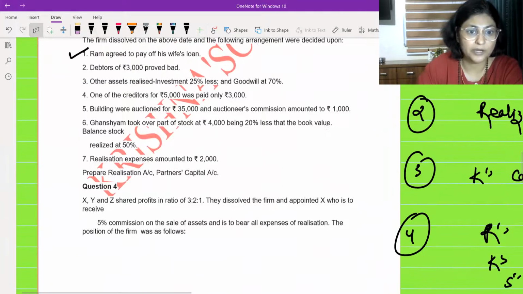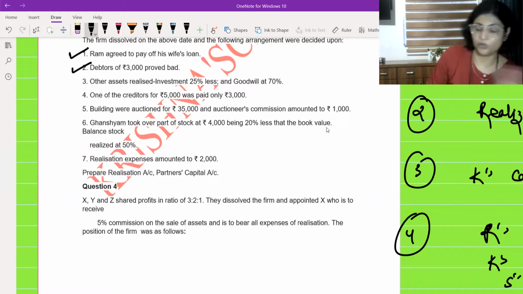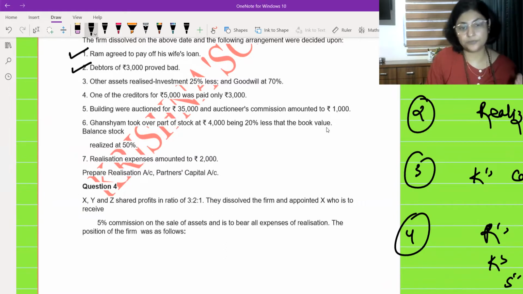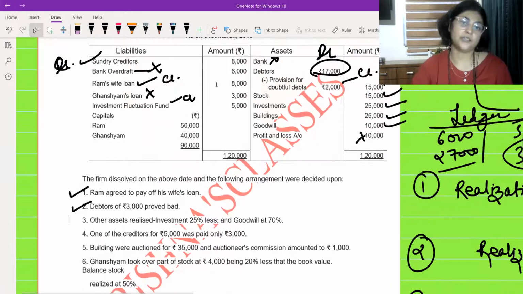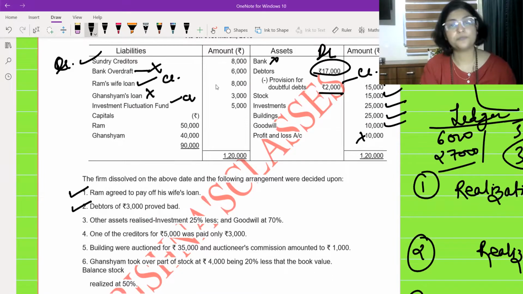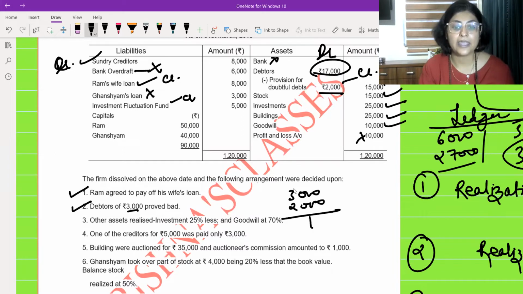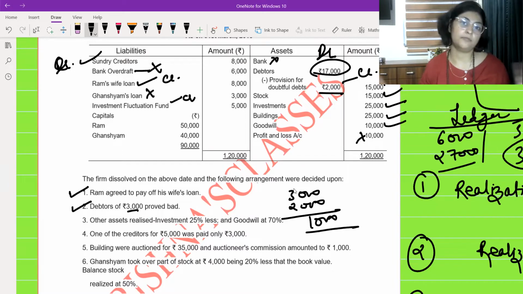Here, the second point is debtors of 3,000 proved bad. Okay, if 3,000 of debtors proved bad, now what happens? Students start applying their logic from the chapters of admission and retirement of partnership, that 2,000 provision for doubtful debt is there. So 3,000 of debtors became bad debts, then out of 3,000 we will take 2,000 from here, and 1,000 rupees is the loss.